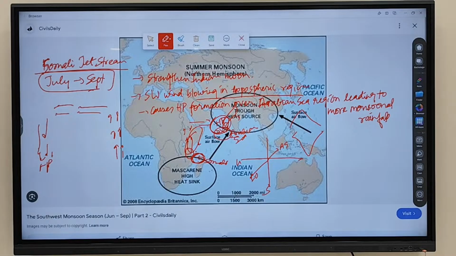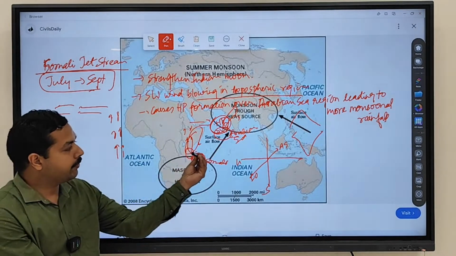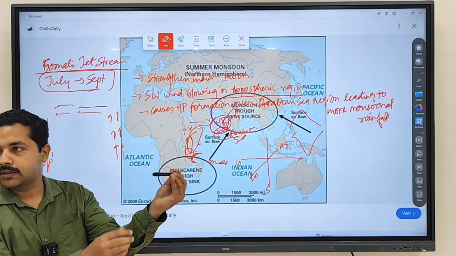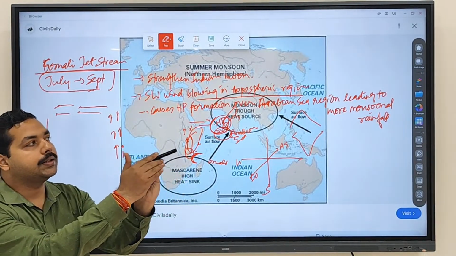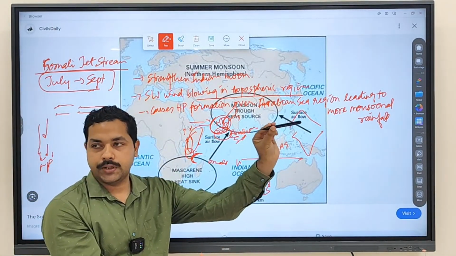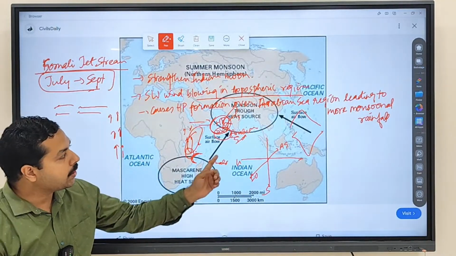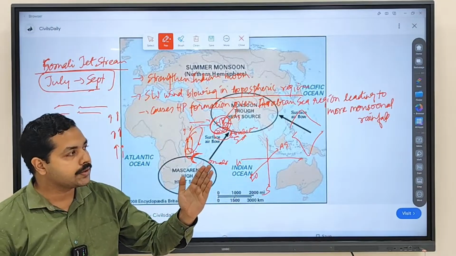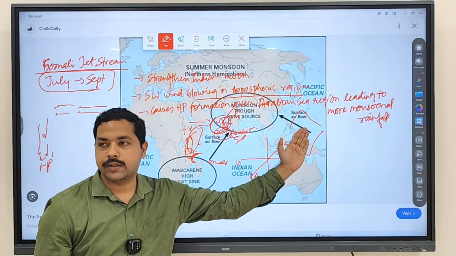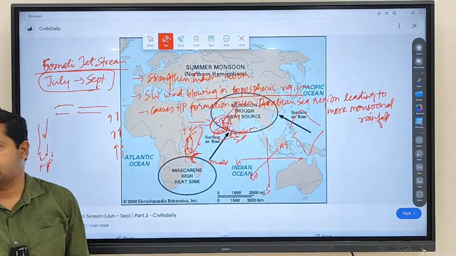In our atmosphere, from here it will rise, let's say from here it will rise like this, then move like this in the upper atmosphere, then subside like this in where? In the Arabian Sea region. So that's why we have written southwesterly. Rising like this, moving in this direction, subsiding in what? The Arabian Sea region. So southwesterly direction. Right?